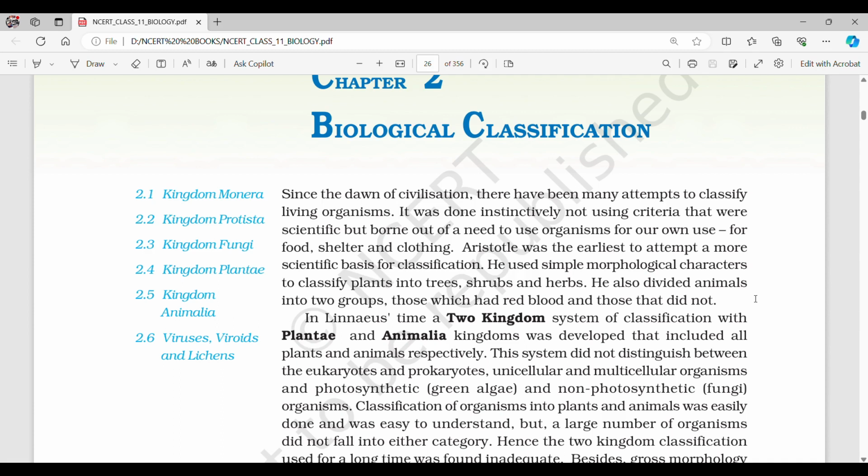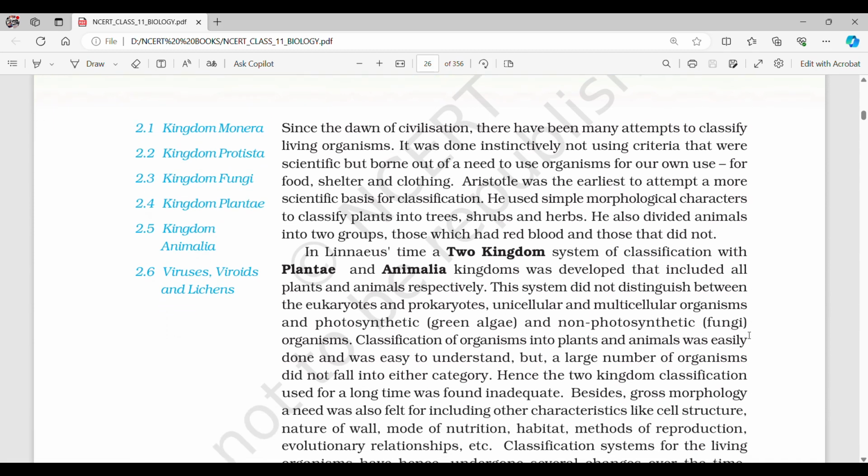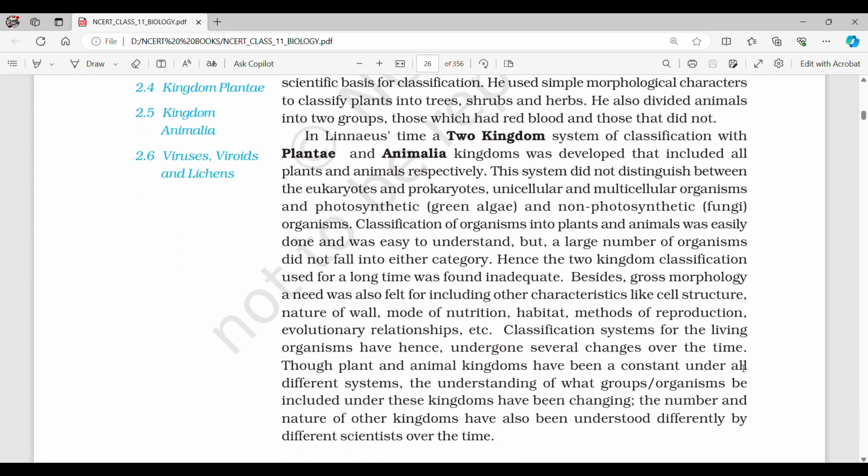In Linnaeus' time, a two-kingdom system of classification with Plantae and Animalia kingdoms was developed that included all plants and animals respectively. This system did not distinguish between the eukaryotes and prokaryotes, unicellular and multicellular organisms, and photosynthetic and non-photosynthetic organisms. Classification of organisms into plants and animals was easily done and was easy to understand, but a large number of organisms did not fall into either category. Hence, the two-kingdom classification used for a long time was found inadequate.